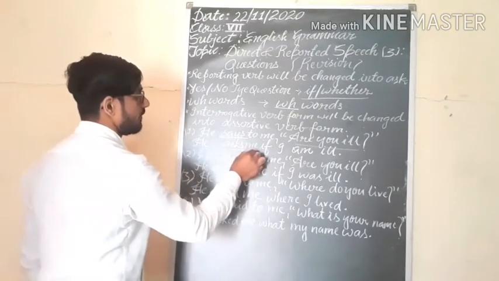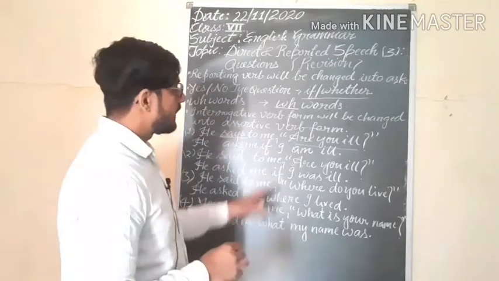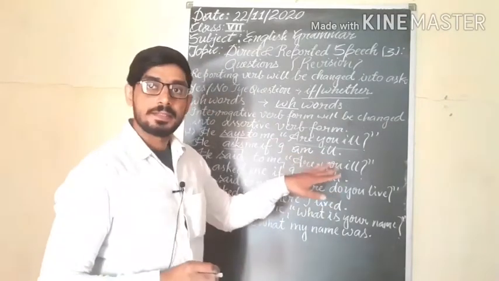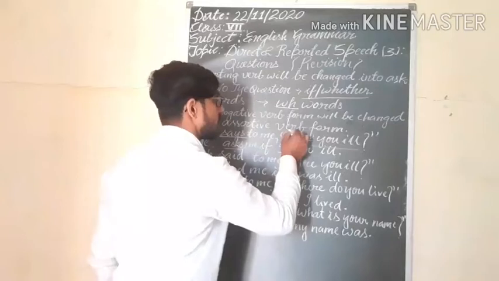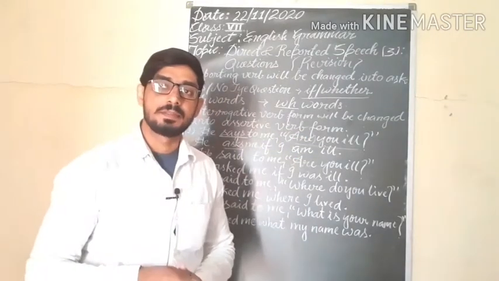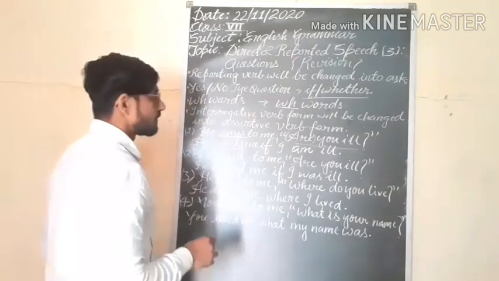He asks me. The conjunction will be if, because if the reported speech starts with yes-no type questions, meaning with modal verbs or helping verbs, you will use if or whether.